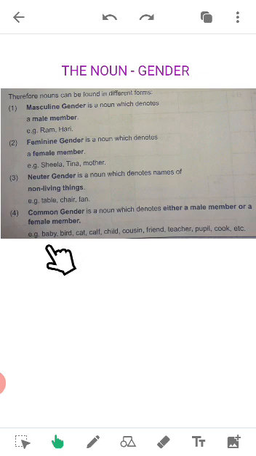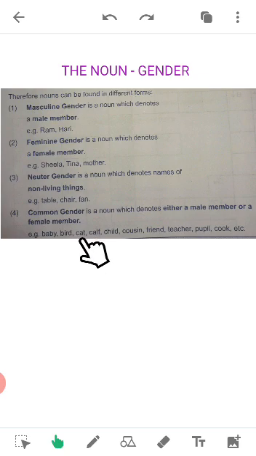Like if I say, for example, that I saw a baby, do you recognize what kind of baby I saw? Is it male or female? Only, as I told you, I saw a baby. Maybe it's a girl or a boy, but you can't make out. So that comes under the common gender.